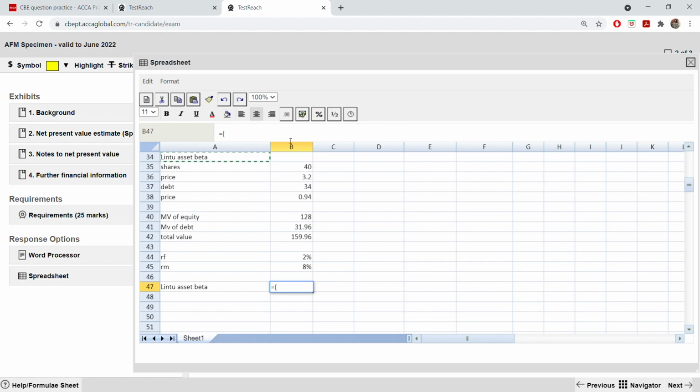So now, using that formula, it will be 1.5 because that's the equity beta. Multiply that by equity. Now close bracket. Divide this by, again bracket. Okay. So you have to take equity again, add debt. But with the debt, you have to take after tax. Tax is 20%. That means after tax, you have to multiply it by 80%. So multiply by 80%, 0.8.